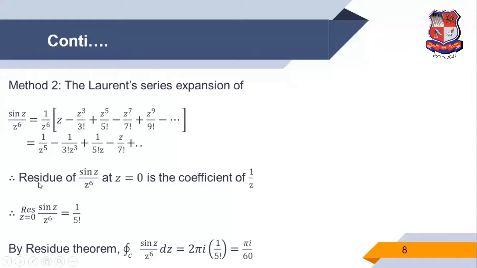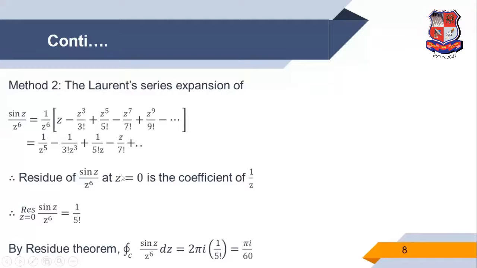And by the residue theorem, in a similar way, 2 pi i into 1 upon 5 factorial gives pi i by 60. So this is the second way of finding the residue.